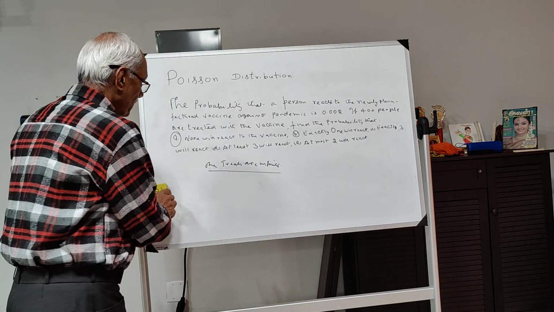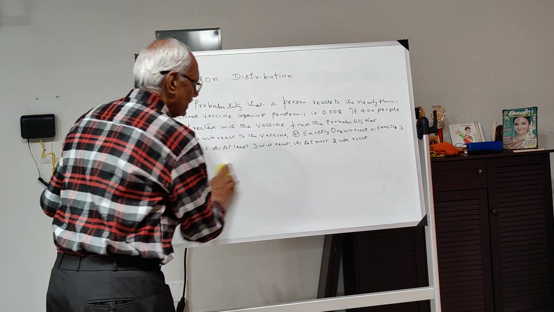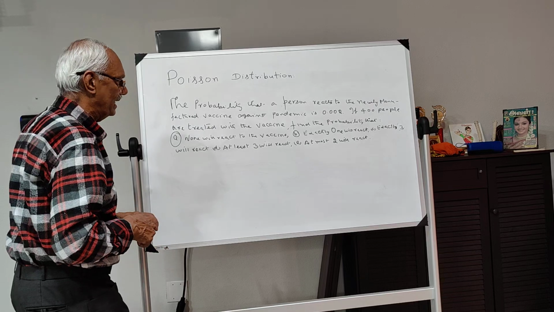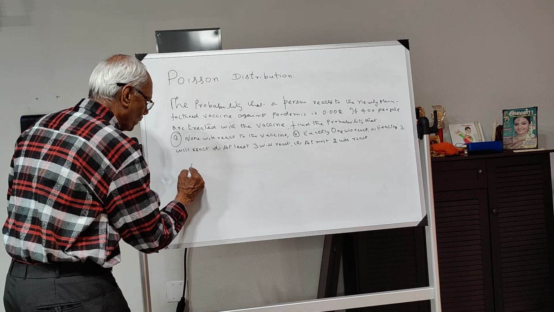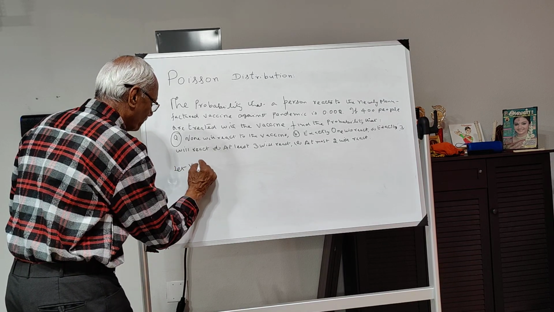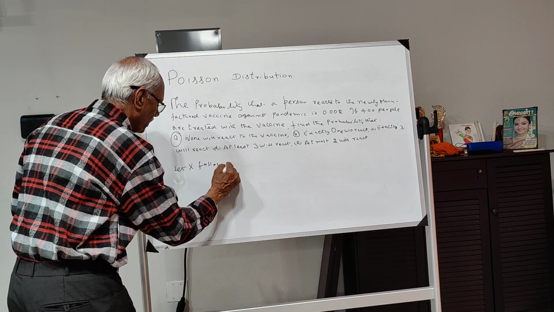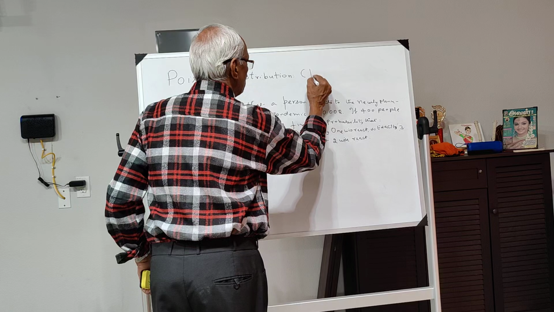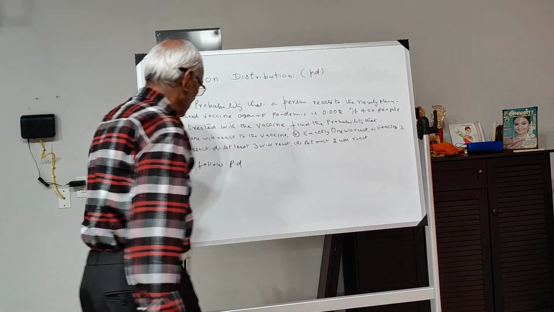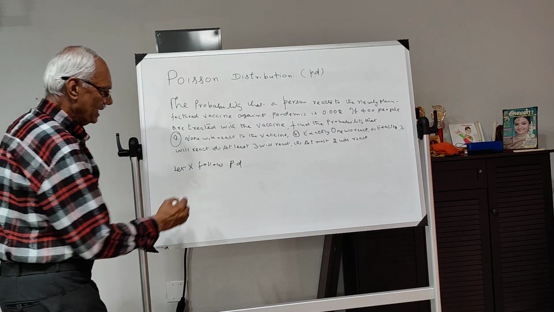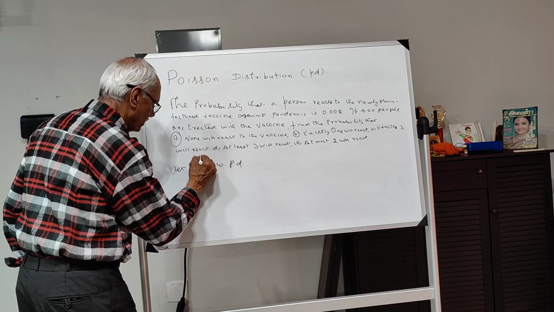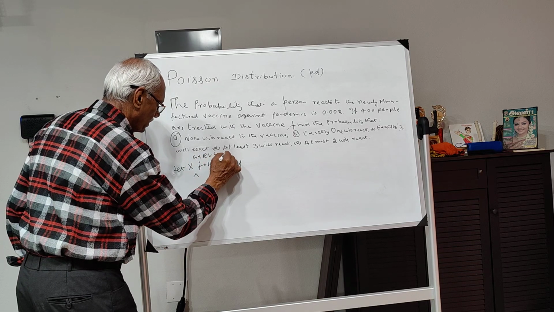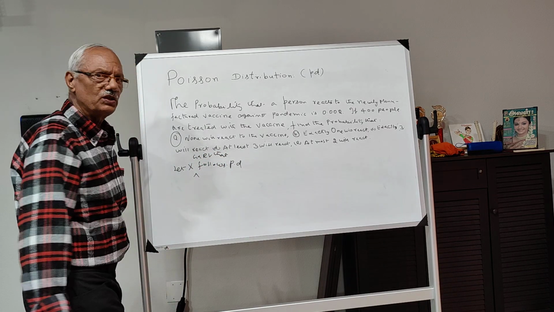To make you understand better, let X follow a Poisson distribution. X is a random variable that follows Poisson distribution.